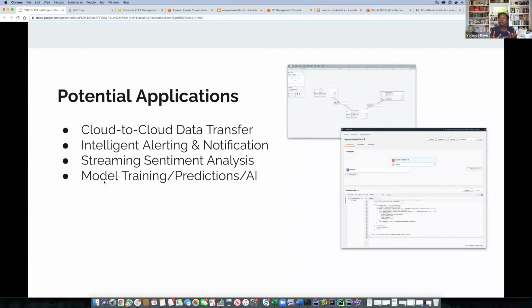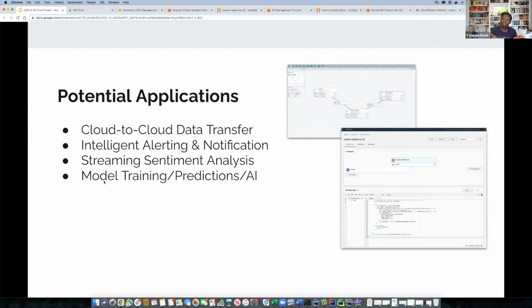And you might have a use case where you need to transfer from one cloud provider to the next. Perhaps you're transferring from Azure and you want to get things into Amazon and you already have some downstream services. You could use NiFi to fill that particular gap. Also, what if you wanted to do some intelligent alerting? We're doing some very basic alerting now, but what if we wanted to do some windowing to see how many tweets you got that had Lamar Jackson or had references to COVID within a 5-minute window or within a certain period of time? You could use Lambdas to be a bit more sophisticated to do that type of query checking and then send your notification.